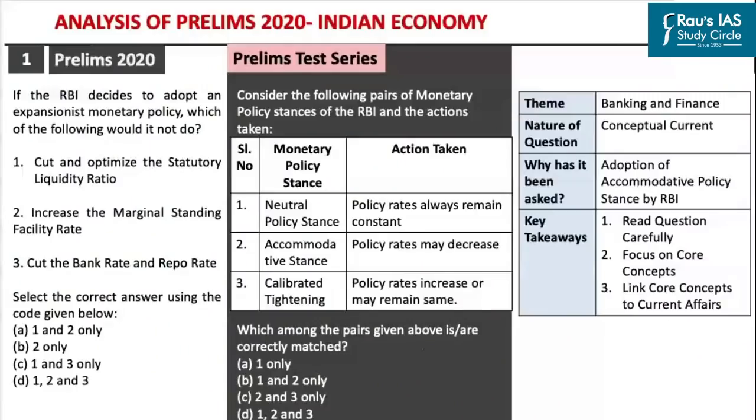But overall, the paper was at a level of easy to moderate. So if you had sound conceptual understanding of various themes of Indian economy, you would have easily got these answers correct. So let us start with the analysis of the 10 questions from the Indian economy. Now coming to the first question, the question here is, if the Reserve Bank of India decides to adopt an expansionist monetary policy, which of the following would it not do?